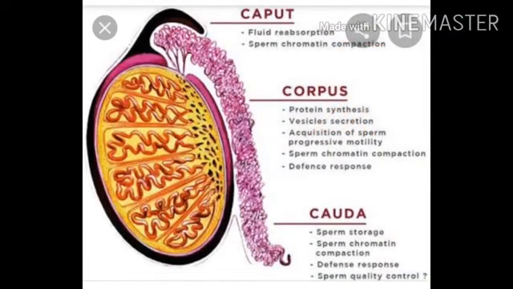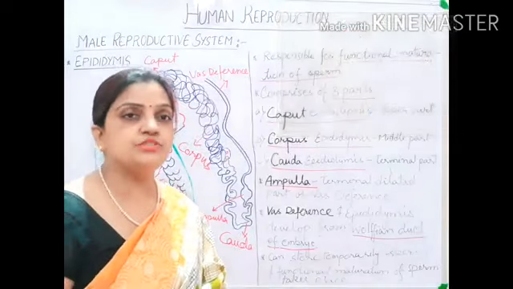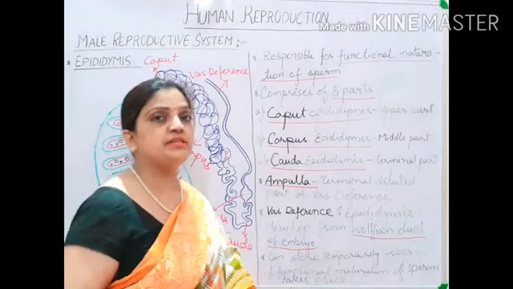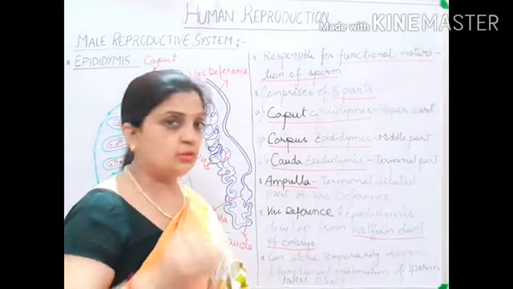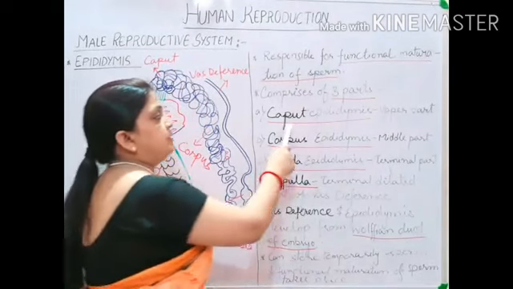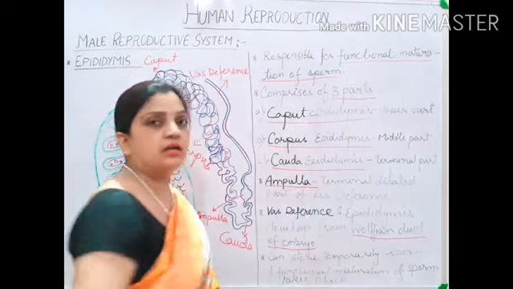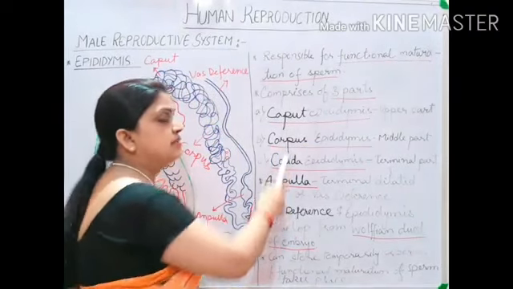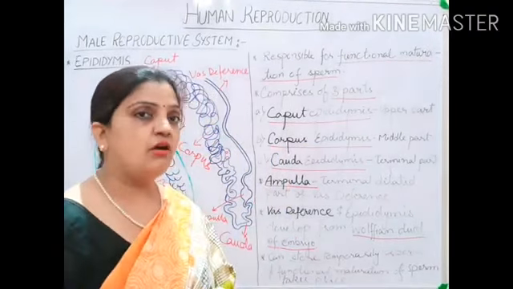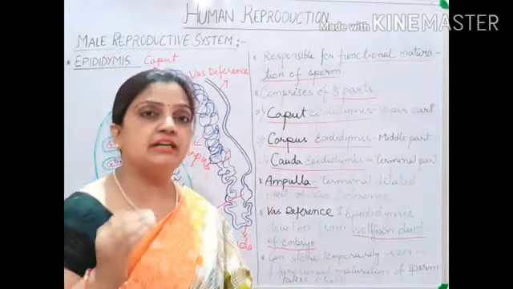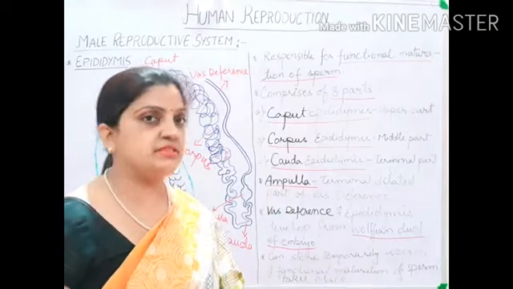These are the three parts which we are going to discuss now diagrammatically, to see which part of the epididymis is called caput, corpus, and cauda. Caput is the uppermost part of the epididymis. Corpus is the middle part of the epididymis, and cauda is the terminal part of the epididymis.